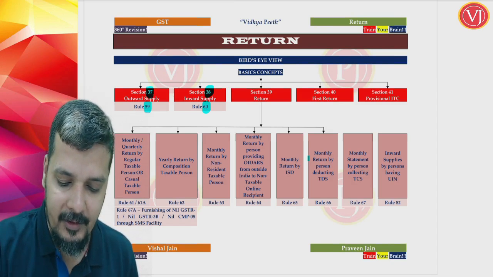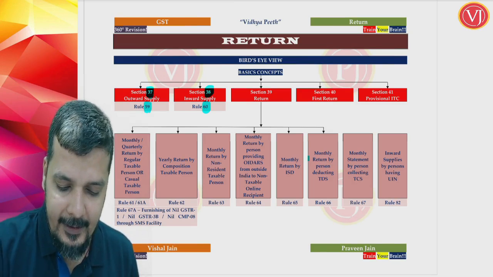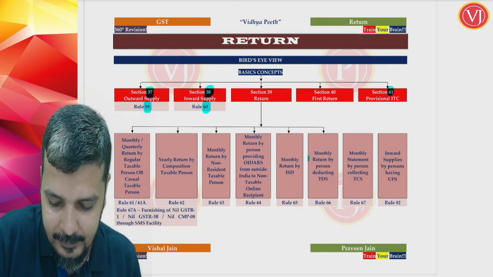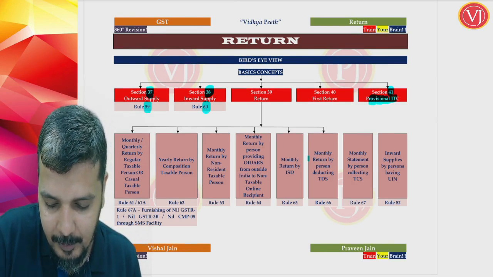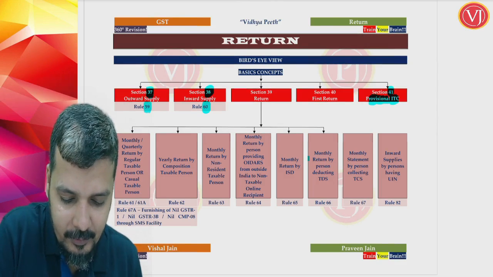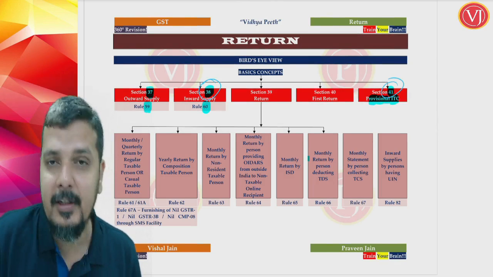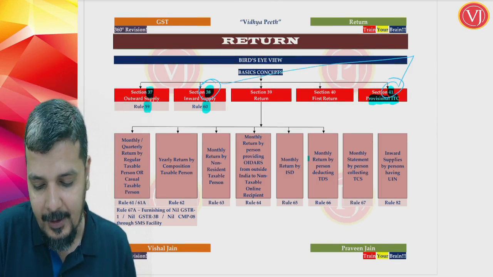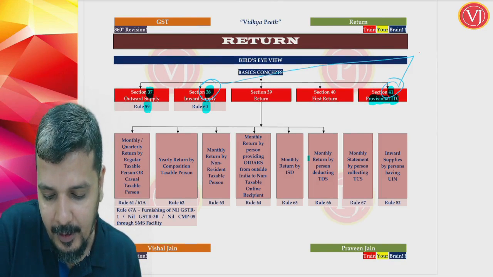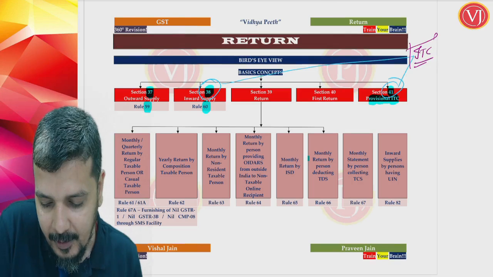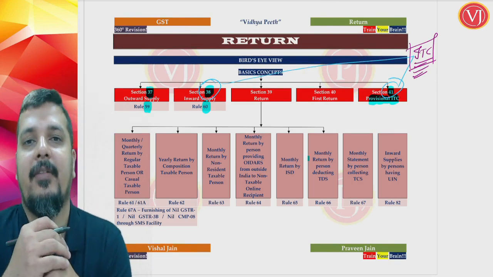Moreover, Section 38 and Section 41 also talk about something called provisional ITC. These two provisions, Section 38 and Section 41, were discussed when we covered the input tax credit chapter, under conditions for availing input tax credit.